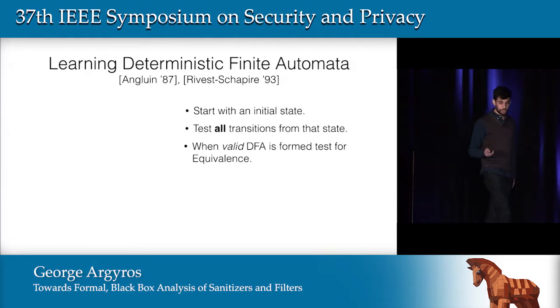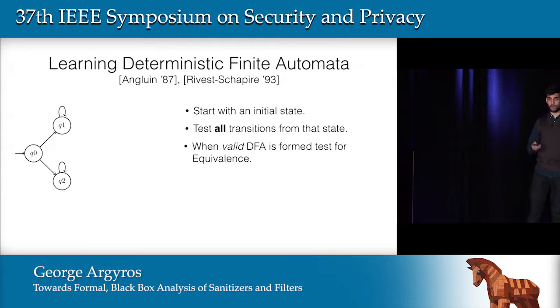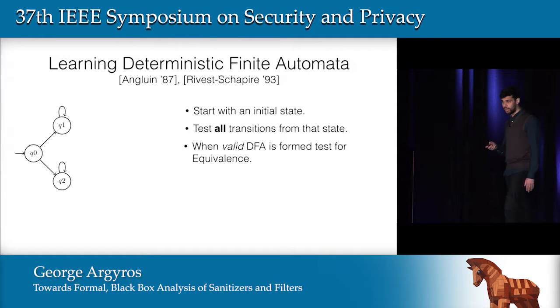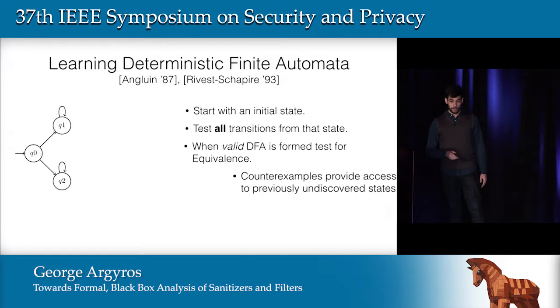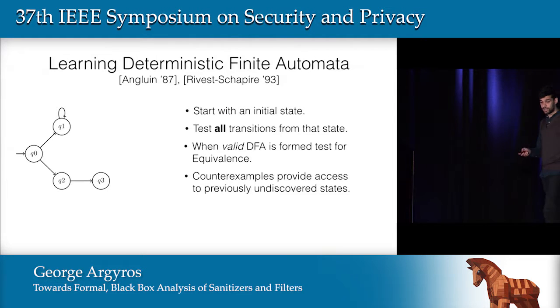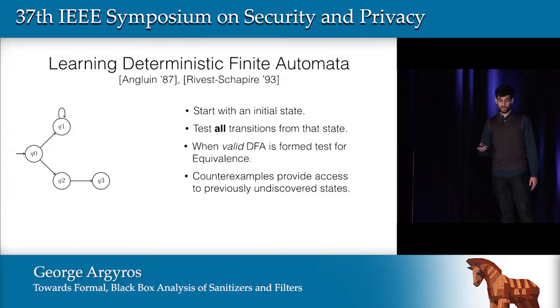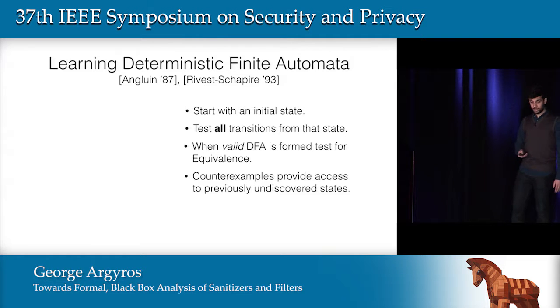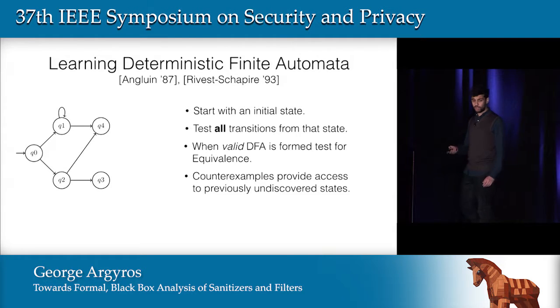When we do that, we test that automaton for equivalence with an equivalence query. The counterexample that we get if the hypothesis is incorrect provides us access to further undiscovered states in the target machine.